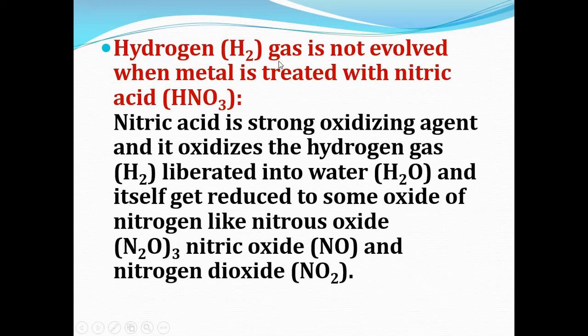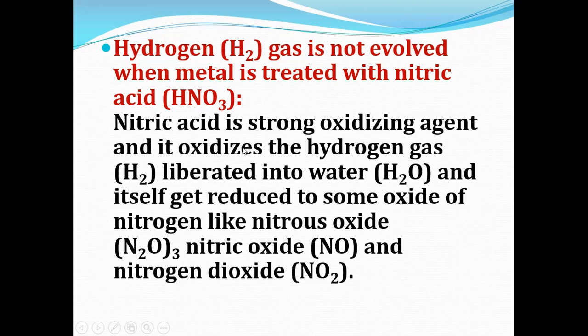Now, hydrogen gas is not evolved when metal is treated with nitric acid. We have seen the reaction of metal with hydrochloric acid as well as with dilute sulfuric acid, isn't it? There we can see that along with the salt there is a production of hydrogen also. But when metal reacts with nitric acid, hydrogen gas is not evolved because nitric acid is a strong oxidizing agent.